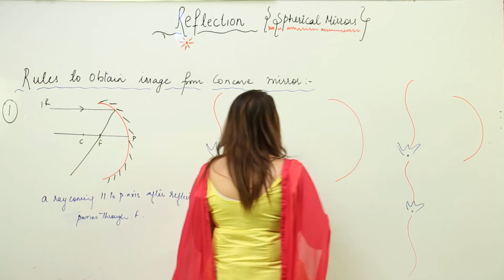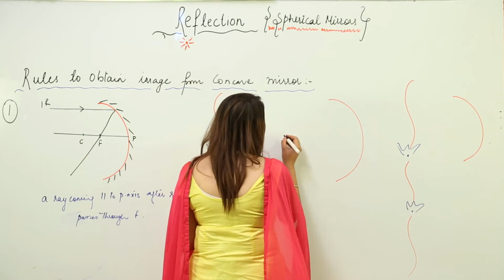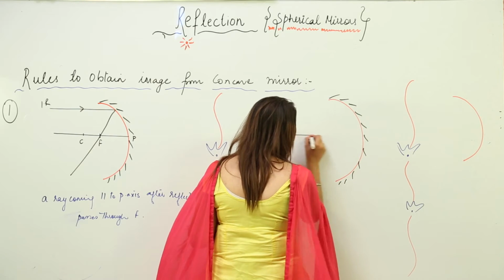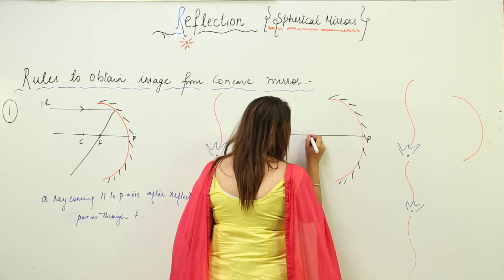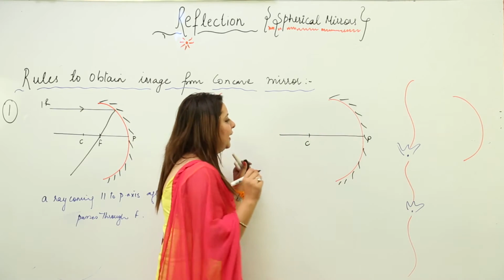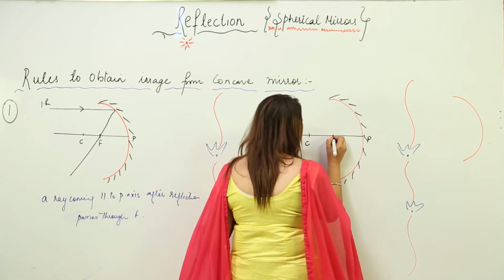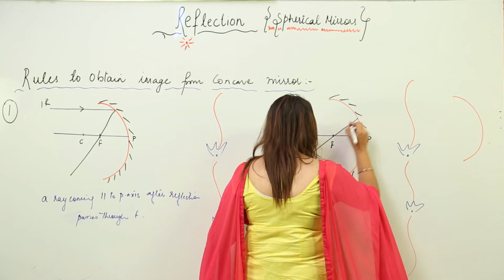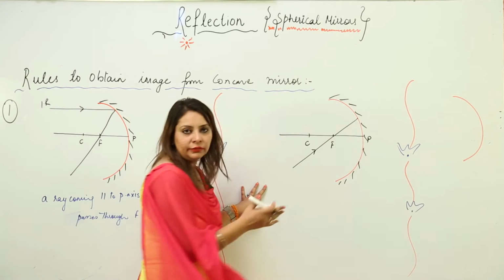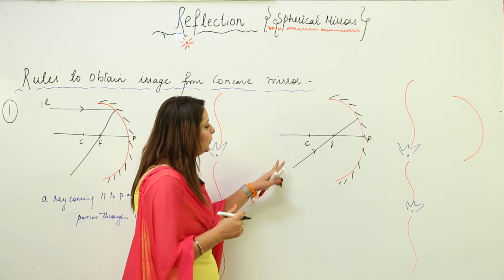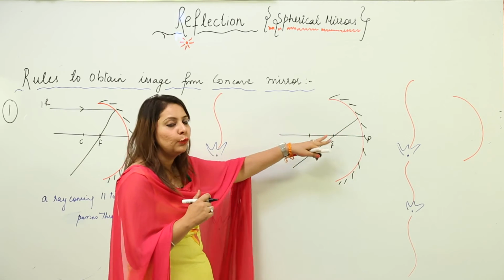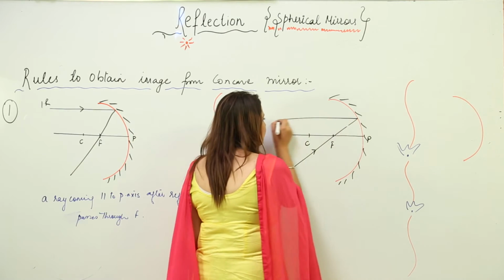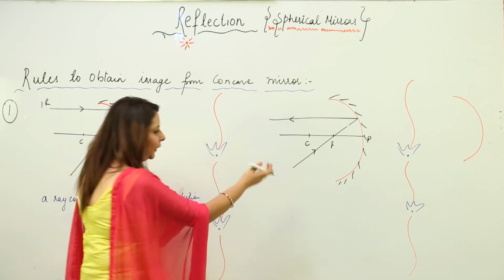Next, there can be a chance, again I will just complete this figure, this is my polished surface, my principal axis, pole, C, right. Suppose a ray is coming from F, because the source can be anywhere, it can be above, it can be below, anywhere. So if a ray appears to be coming from F, where does it go after reflection? It just becomes parallel to the principal axis, it is just opposite to it.